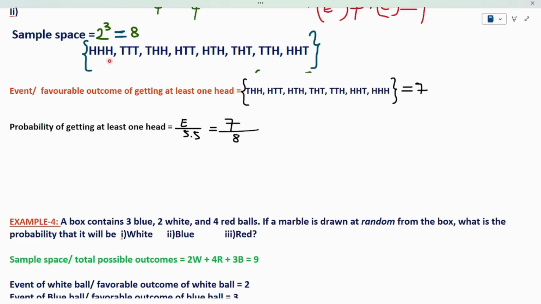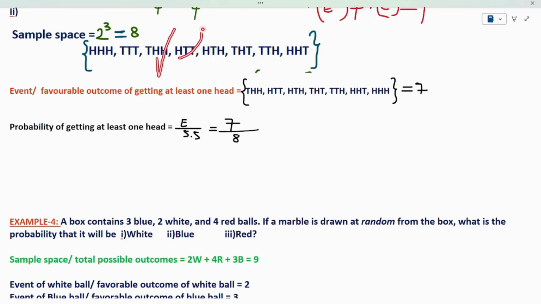See here, head, head, head. It has at least one head. Yes, so I'm taking head, head, head. Then come to at least one head. See here, tail, tail, tail. In this, is there at least one head? No. So I won't take this. Observe this. Is there at least one head? Two heads. So I can consider it.